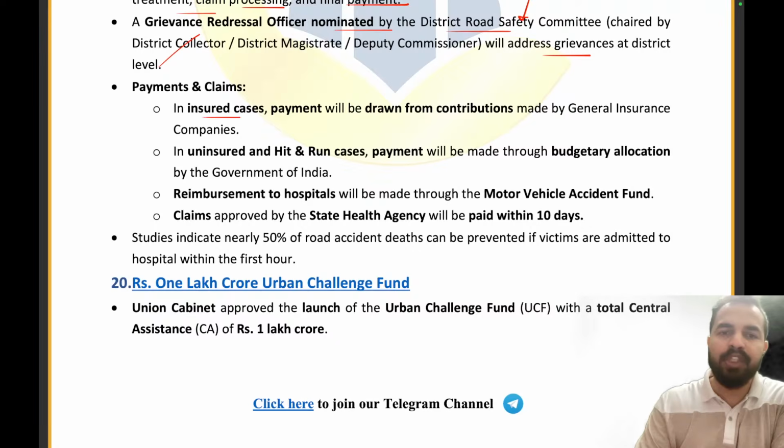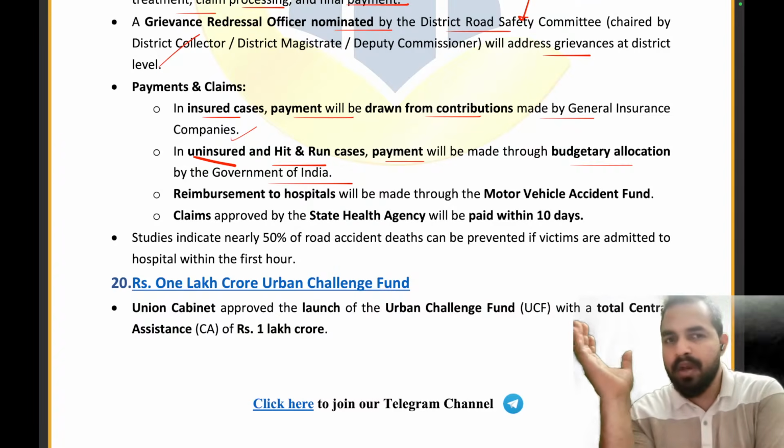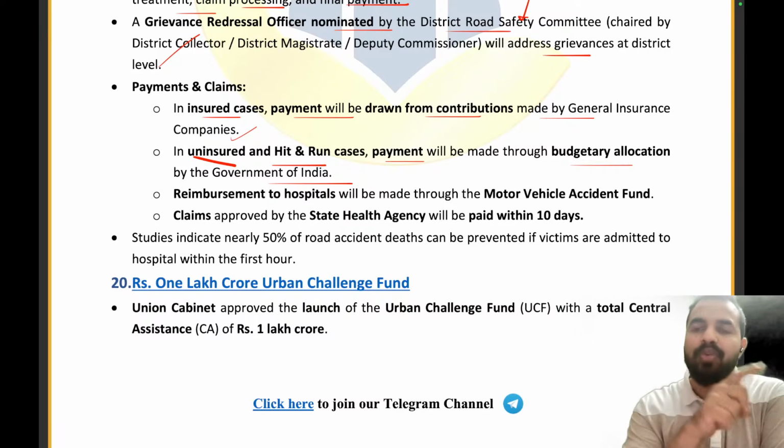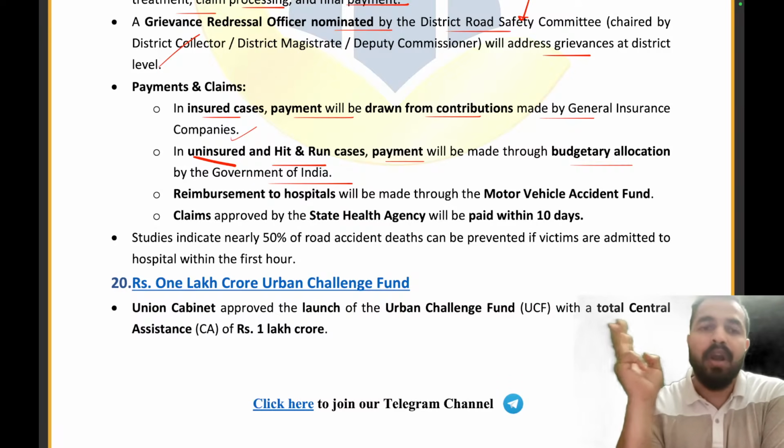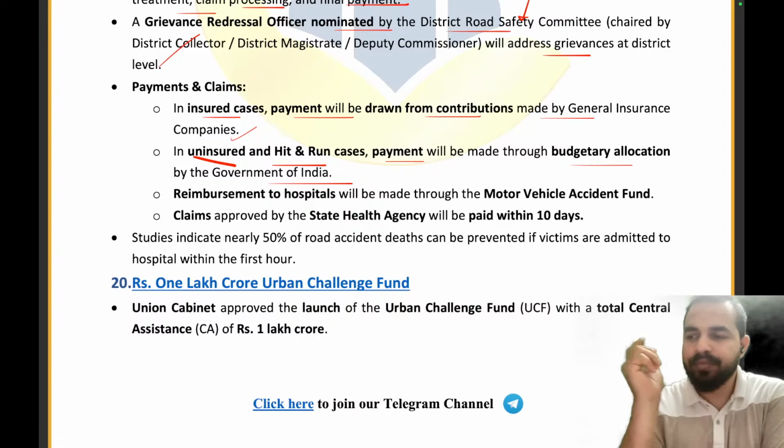In insured cases, payment will be drawn from the contributions made by the general insurance companies. If the person is insured, where will the money be taken from? From the general insurance company. If the person is uninsured and it is a hit and run case, then the payment will be made through budgetary allocation of the Government of India. Guys, a very, very important point: where the funding will come from, where the bills will be paid from. If the person is insured, it will be from the general insurance company. If the person was uninsured and it is a hit and run case, then where will the payment basically come from? Budgetary allocation of the Government of India.